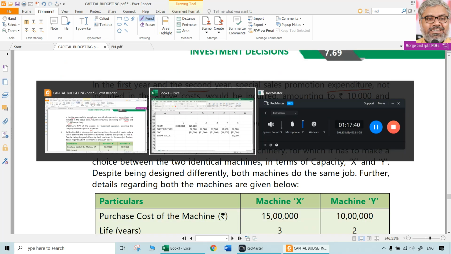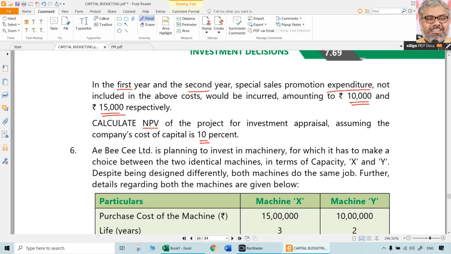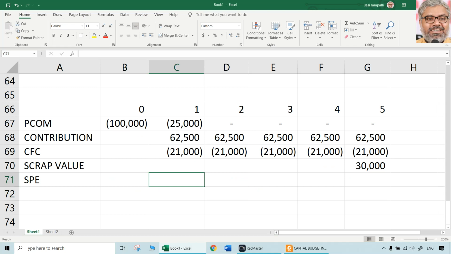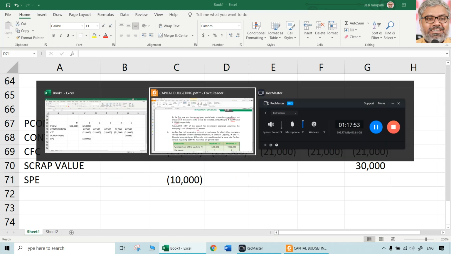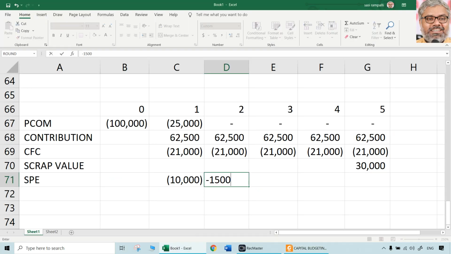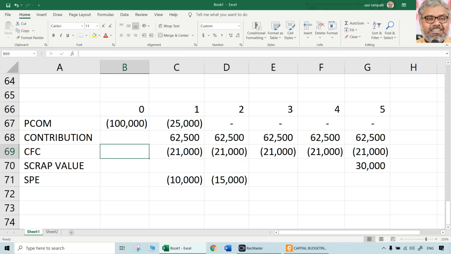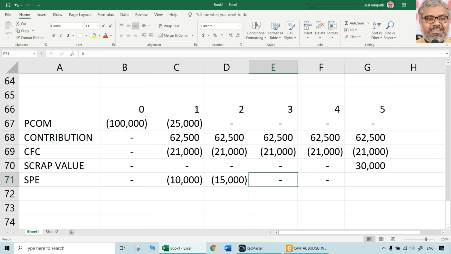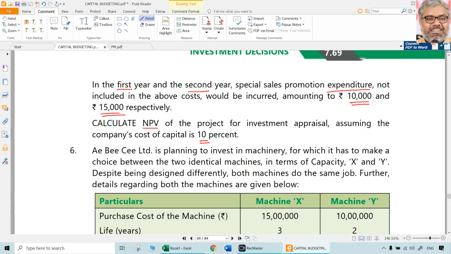Then, in addition to this, in the first year and second year, sales promotion expenditure is going to be there. It will be only in the first year and second year. So outflow minus 10,000 and minus 15,000. That is sales promotion expenditure. It will not be there anywhere else. All the other things are blanks. Whichever is not there, just leave them blank or put a dash if time permits.